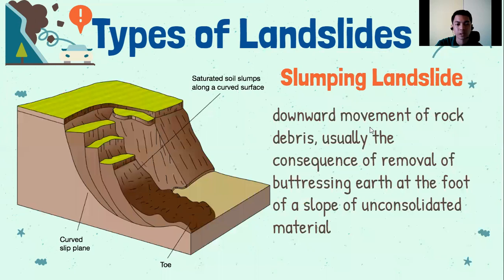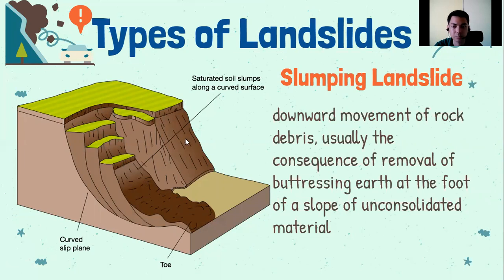So next is slumping landslide. Slumping landslide is the downward movement of rock debris, usually the consequence of removal of buttressing earth at the foot of a slope of unconsolidated material. So sometimes, ito yung ginagawa ng mga tao. Gagawa sila dito ng kalsada.